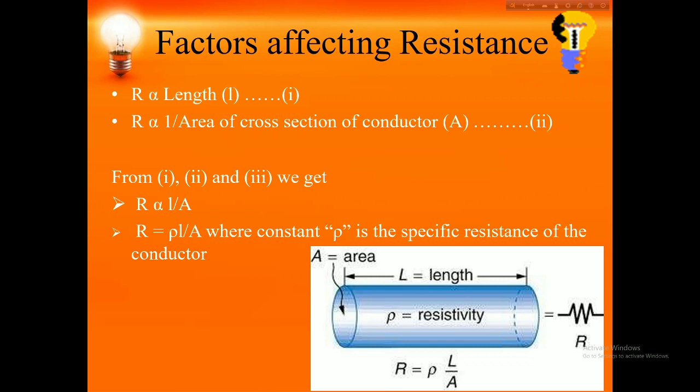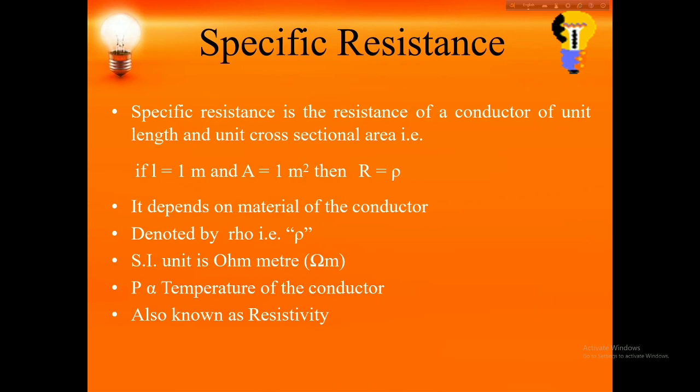If we take a length of 2 meters, its resistance is also 2 ohm, and it is inversely proportional to the cross-sectional area of the conductor. So we can write R equals rho L by A. Rho is the resistivity or specific resistance.